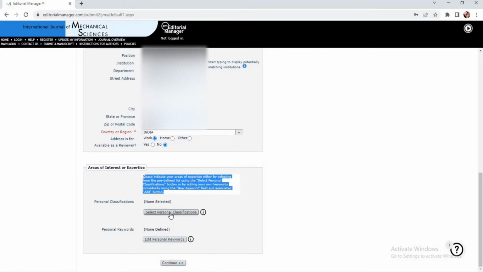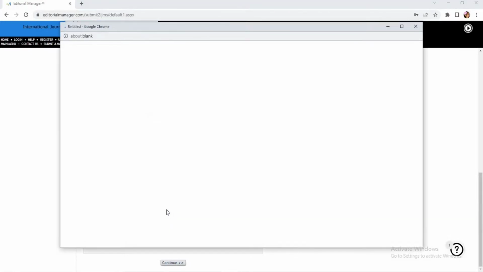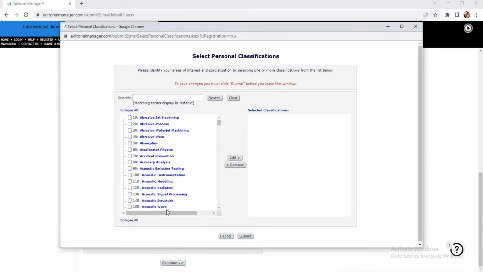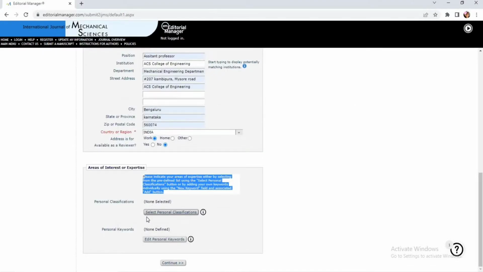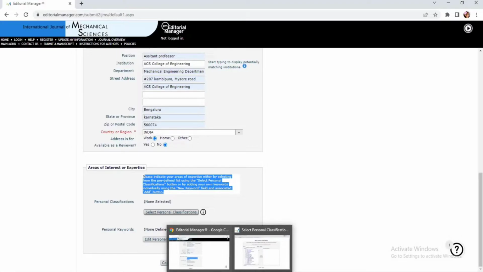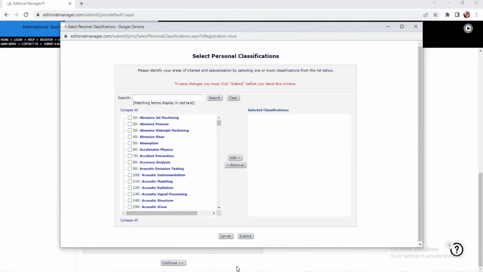So let me click on this one, personal classification. Once you have clicked the select personal classification, a window will be opened and there are a few topics listed over there.